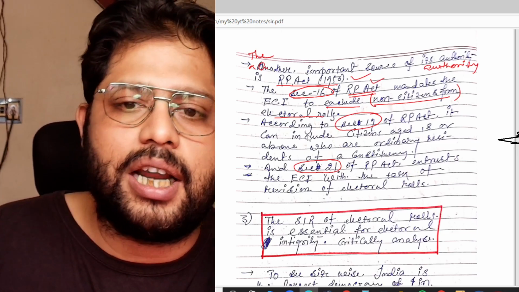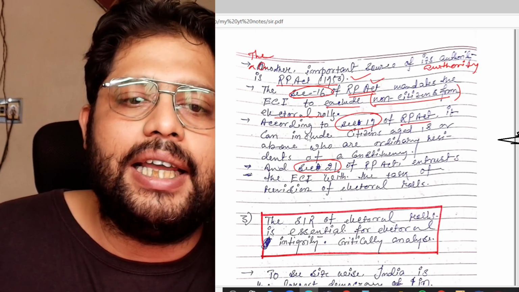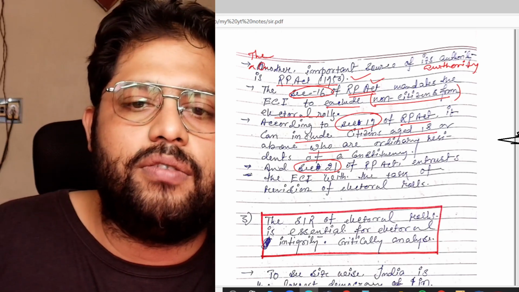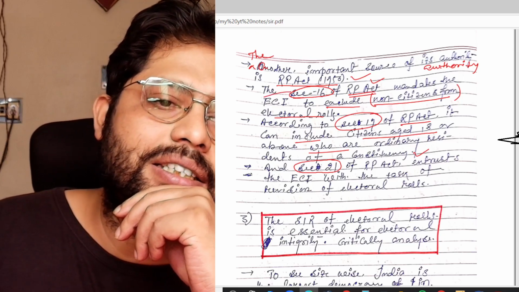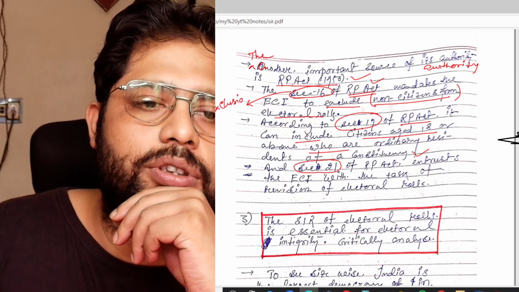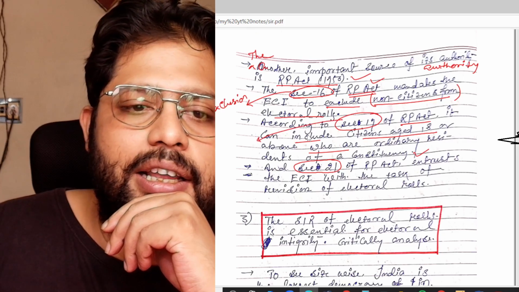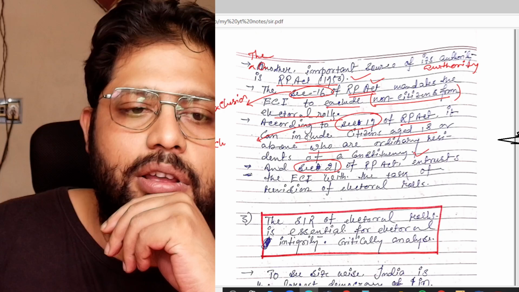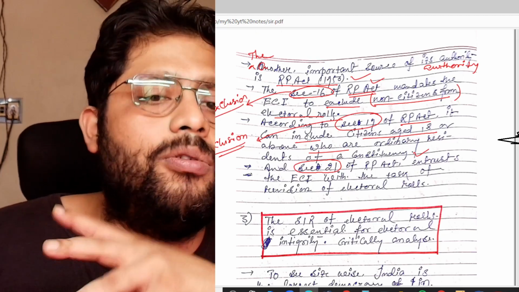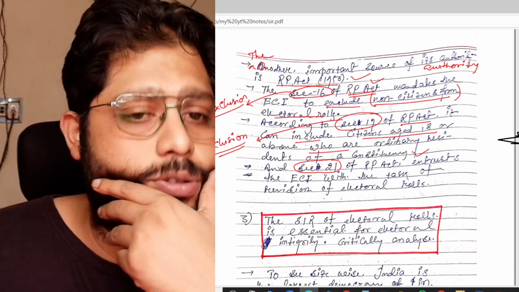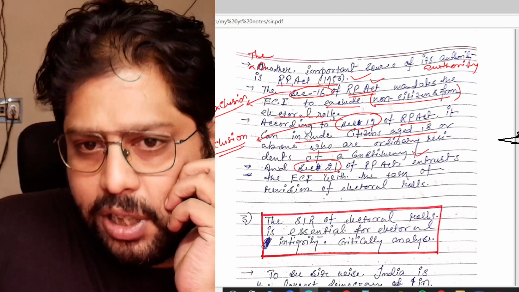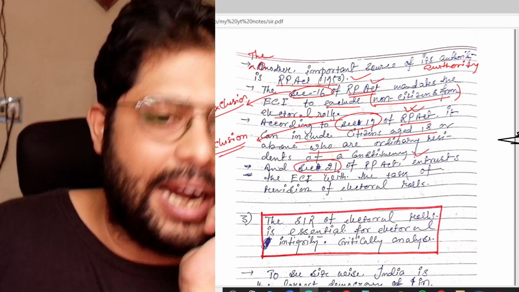Okay, the second is section 19 of the RPA Act. It can include citizens aged 18 or above who are ordinary residents of the constituency. That means section 16 is related to exclusion, and section 19 is related to inclusion. That means if the Election Commission finds anyone who is eligible to be included, then it can include him or her, and this power of inclusion it gets from RPA Act 1950 section 19.